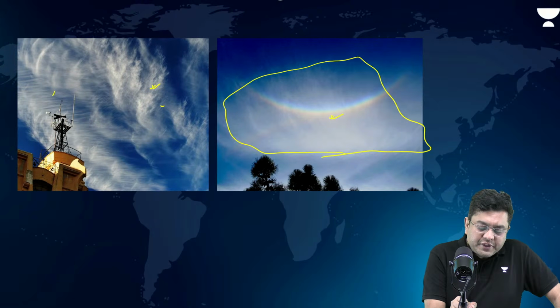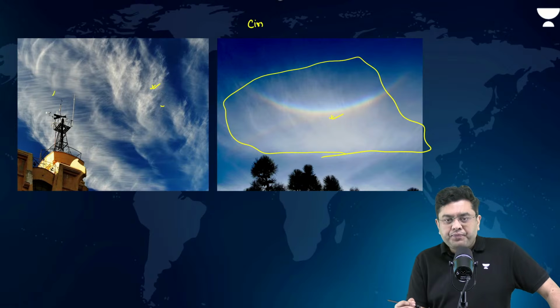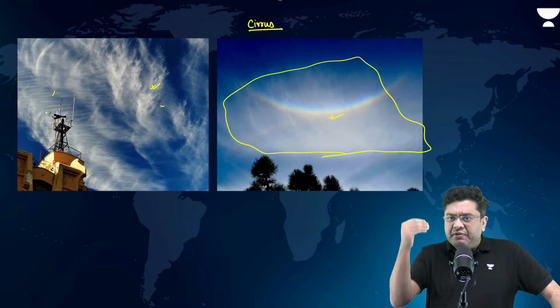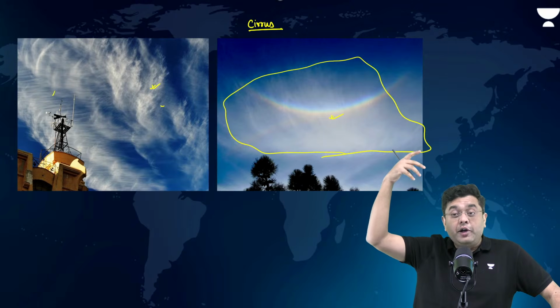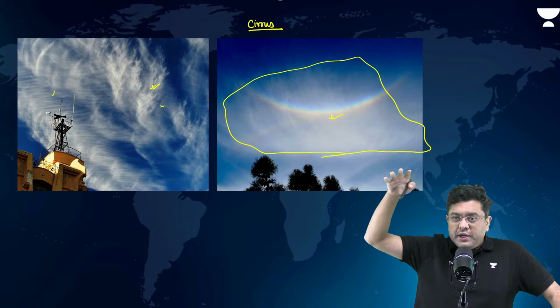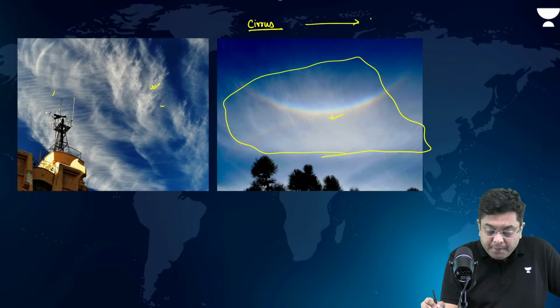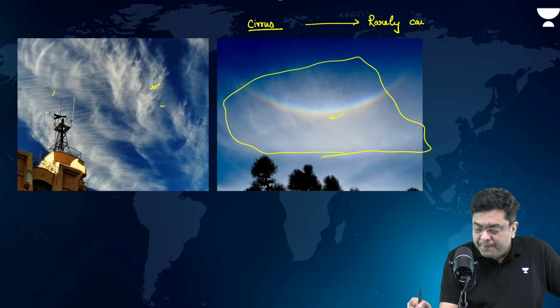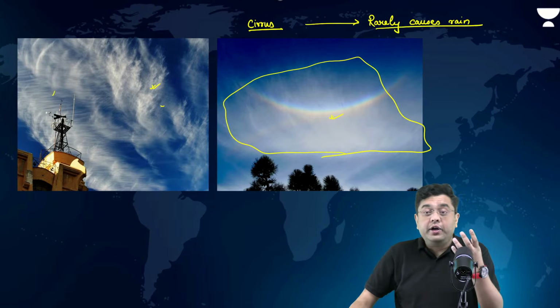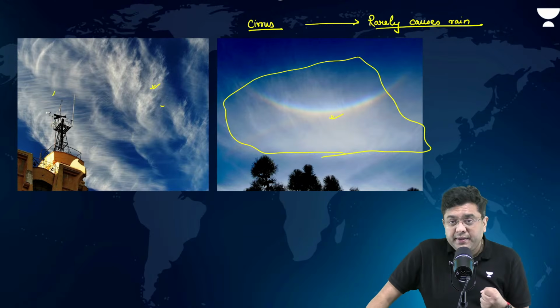These are the clouds which are known as your cirrus clouds. Very high level clouds, as in 10 kilometers, 12 kilometers height, almost to the top of the troposphere. They will rarely cause rainfall. Why? First of all, water or condensates are not present in high density.